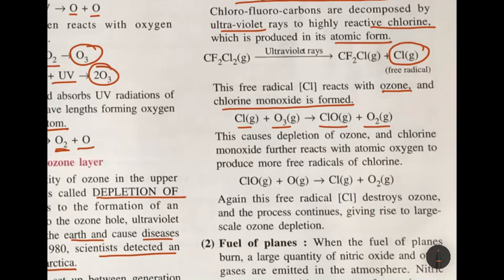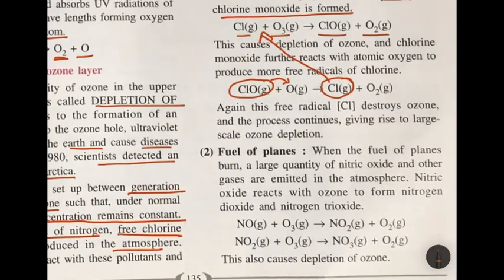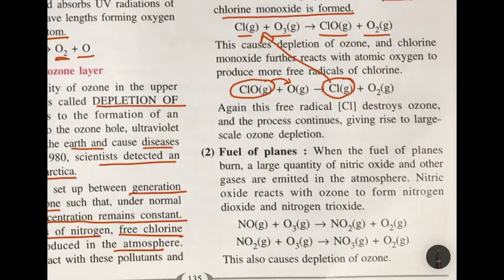So as a result, the ozone is getting depleted, and chlorine monoxide further reacts with atomic oxygen to form more free radicals of chlorine, and then this reaction will continue. Again, this free radical destroys ozone and the process continues, giving rise to large scale ozone depletion, causing holes in the ozone layer.